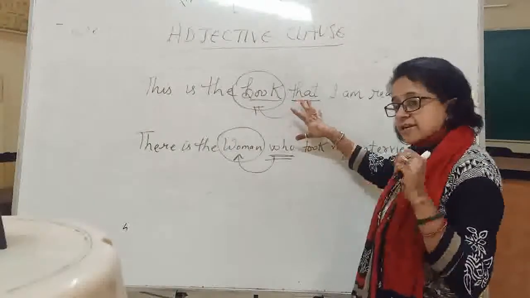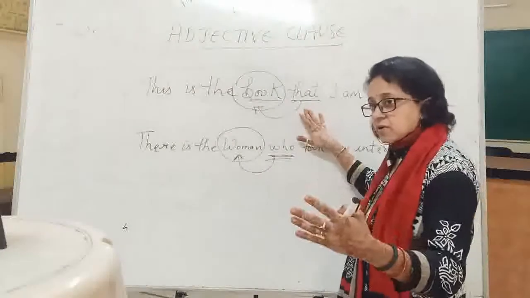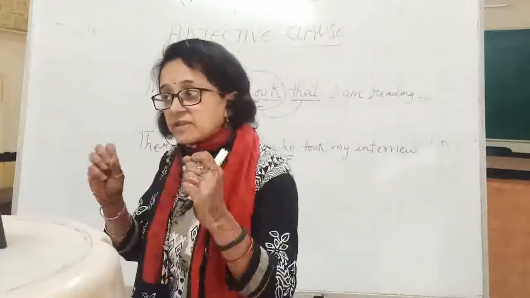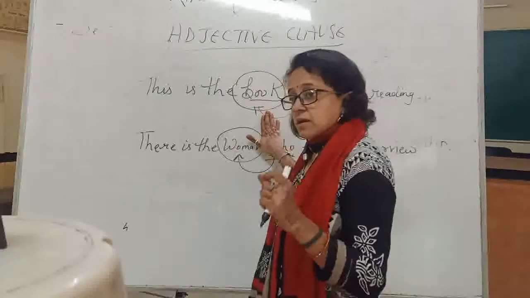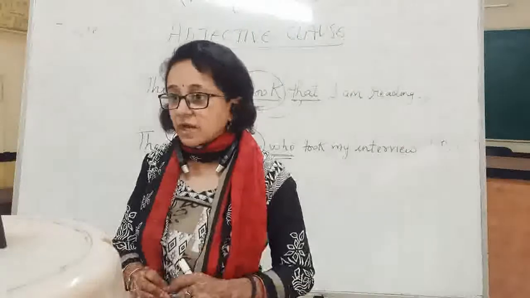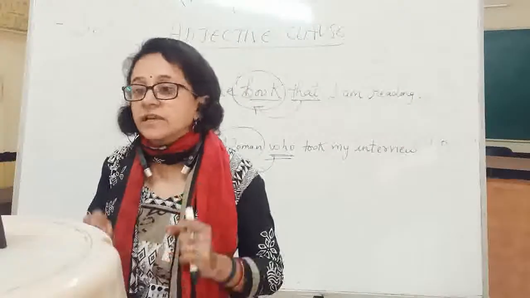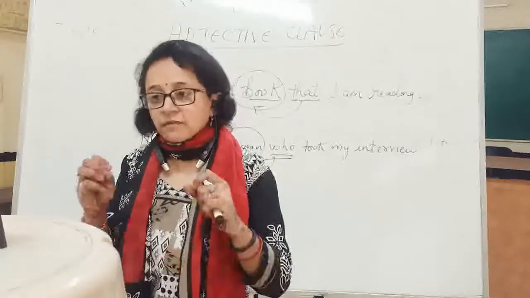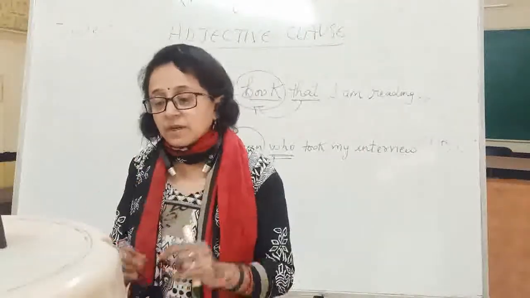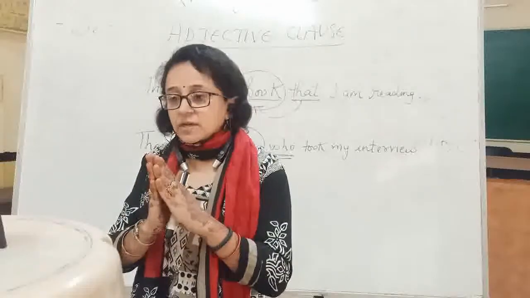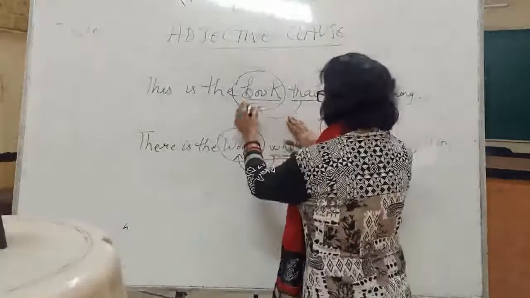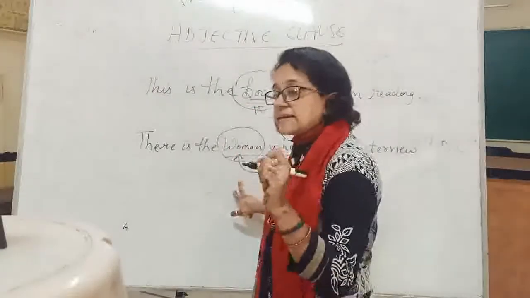Now, adjective clause is what? An adjective clause tells you about the noun and pronoun with the help of connectors: relative pronouns and relative adverbs, which join two sentences together. And this book and women is its antecedent.